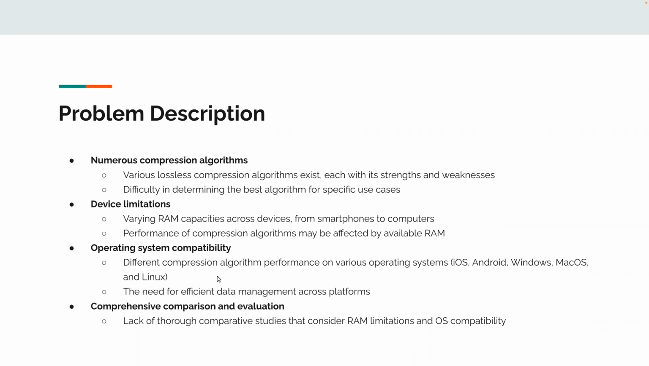And secondly, there are device limitations. So RAM capacities vary across devices, from smartphones to computers. The performance of a compression algorithm may be affected by the available RAM. Last is operating system compatibility. So different compression algorithms on various operating systems may have different performance, and there are needs for efficient data management across platforms. So our project is doing the comprehensive comparison and evaluation.